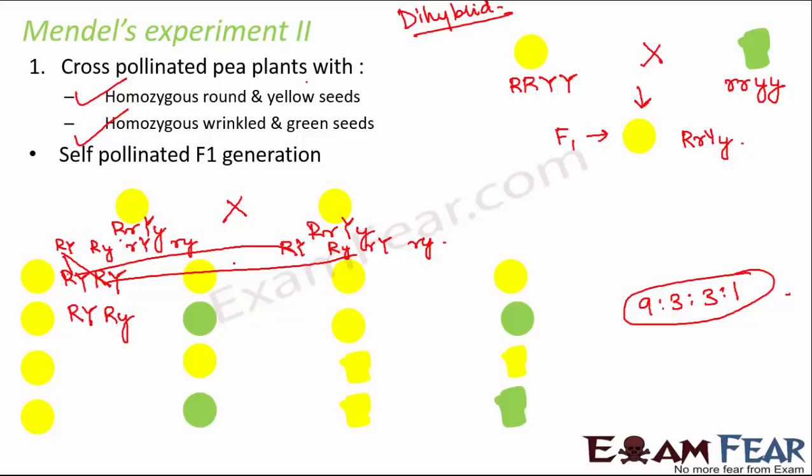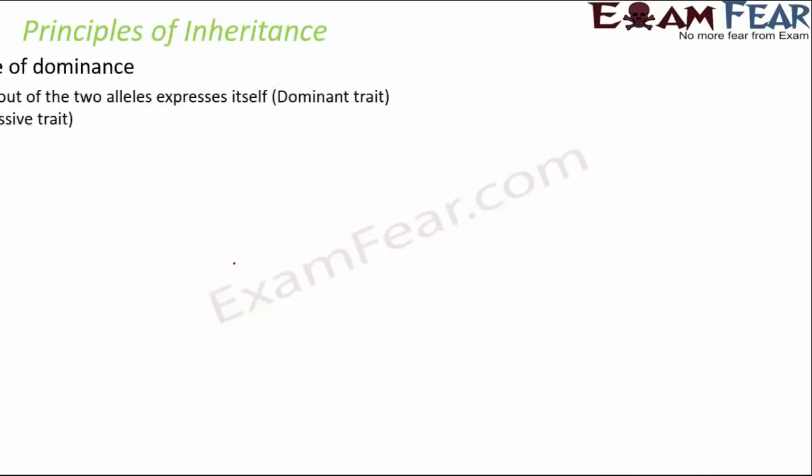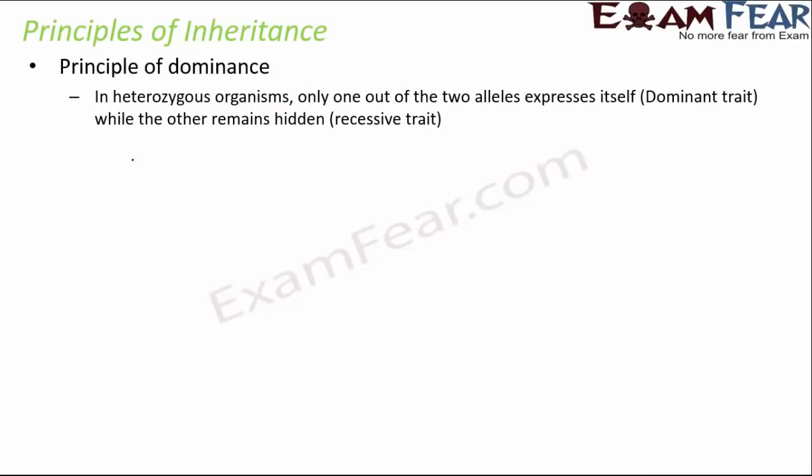Now based on these experiments, there were 3 principles of inheritance which were given. The first was the principle of dominance, which stated that in heterozygous organisms, only one of the 2 alleles expresses itself, that is the dominant trait, and the other one remains hidden, which is the recessive trait.